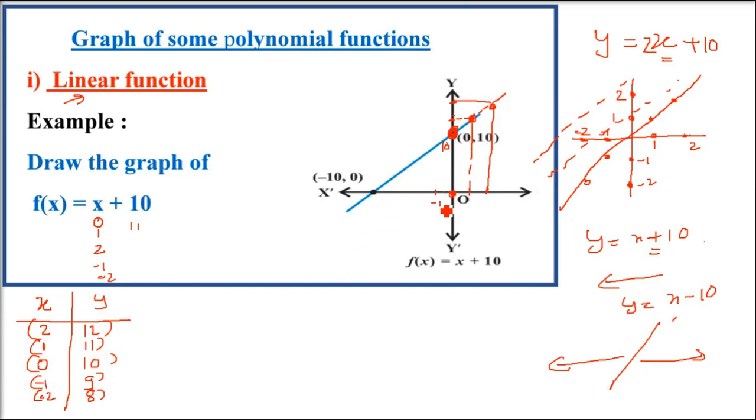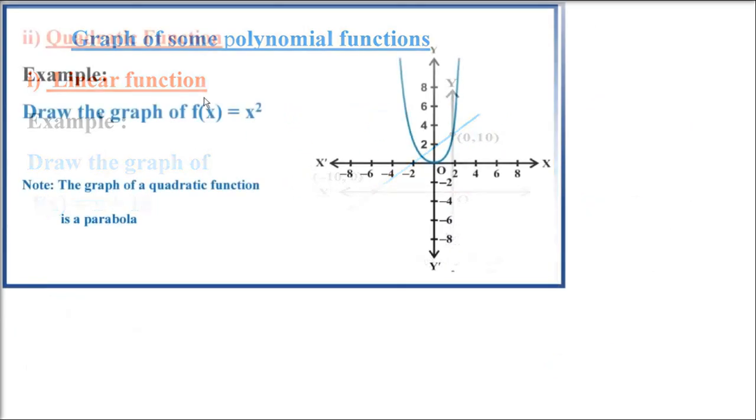X is negative 1, y is 9. For negative 2, it's 8. So let's assume this is 8. So negative 2, 8 it is. This is just an approximation I'm taking. Now when x is negative 10, y will be 0. So when it cuts the x-axis, that is y equal to 0, it is at x equals negative 10. So negative 10 and 0. Now you make a line, and this is y equals x plus 10.